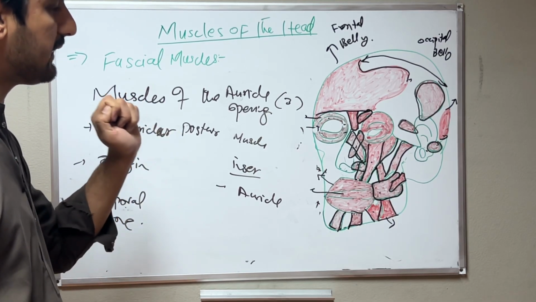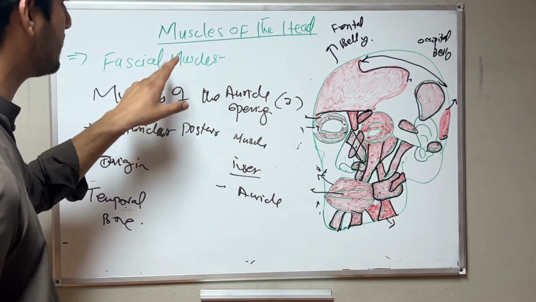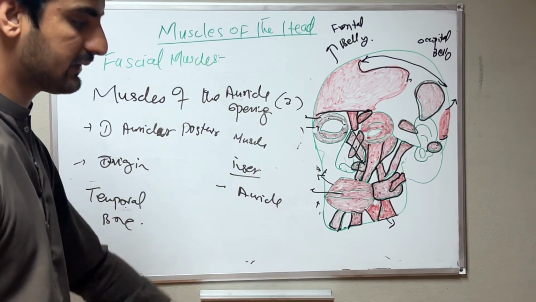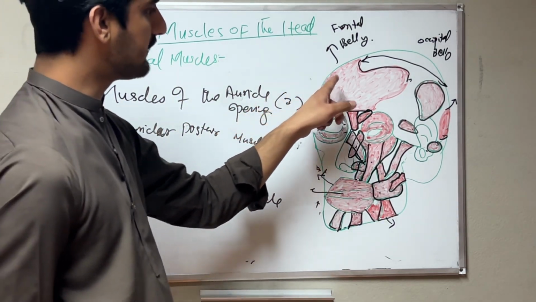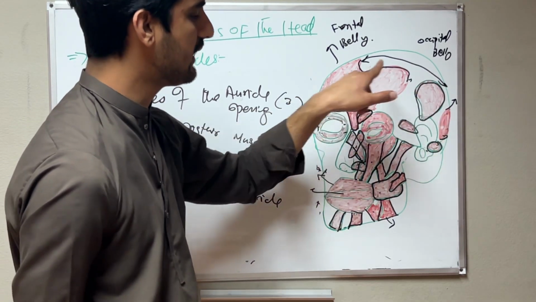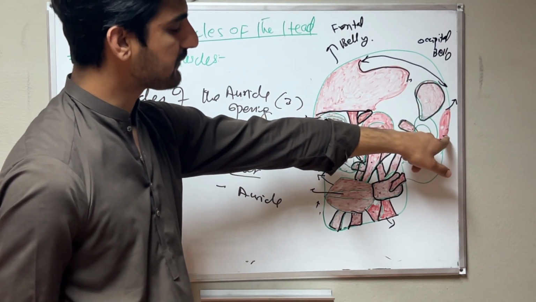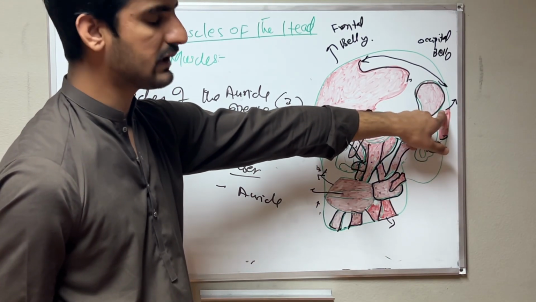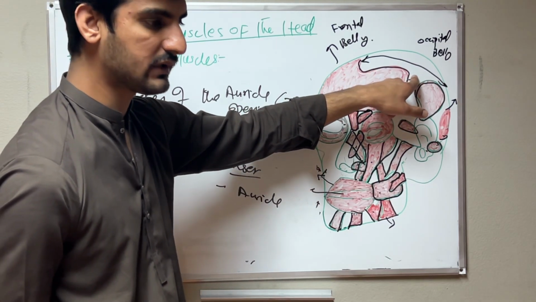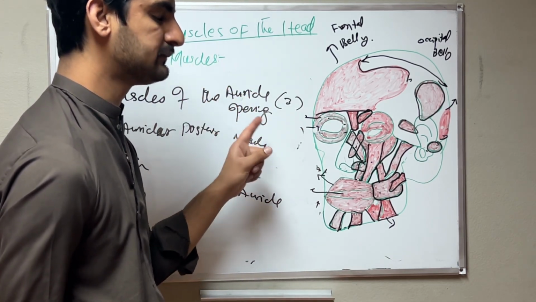Short summary. First, the muscles of the head we divide into two groups: facial muscles and masticatory muscles. Our topic is the facial muscles, which have five sections. The first section is the muscle of the skull. We have only one muscle, the fronto-occipital muscle, which has two bellies, frontal and occipital. The occipital belly originates from the supreme nuchal line and inserts into the galea aponeurotica. The frontal belly originates from the galea aponeurotica and inserts into the skin of the forehead.